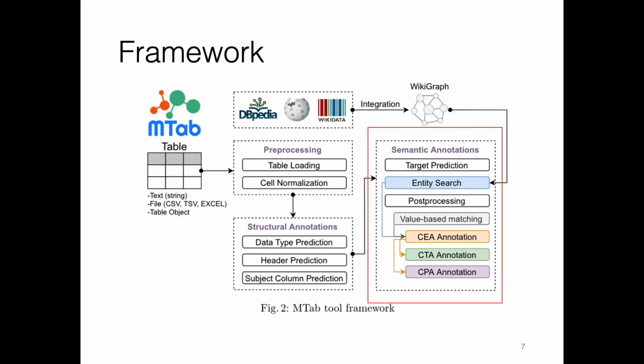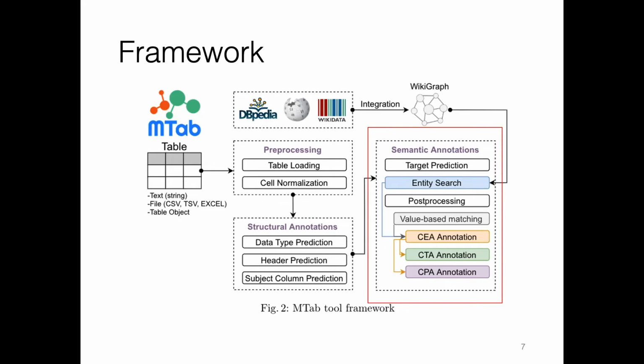The system performs entity candidate generation. With entity search modules, we provide a keyword search with the BM25 algorithm, fuzzy search with edit distance, and aggregation search, which is the weighted fusion between keyword search and fuzzy search results. The default search of the MTab tool is aggregation search because it gives the best performance in our tests.